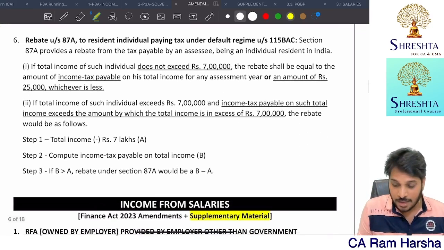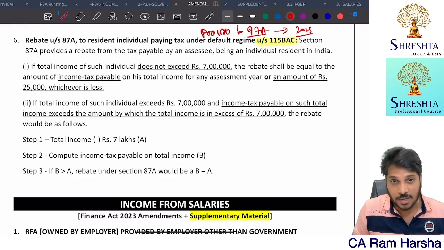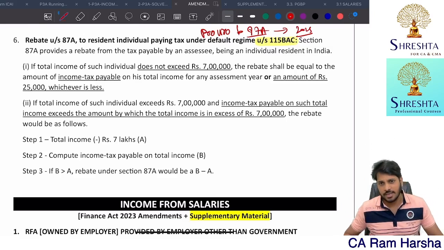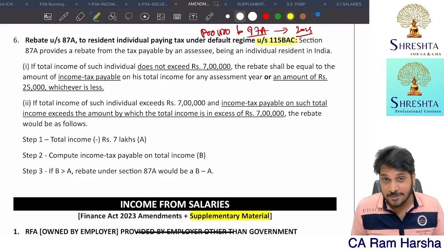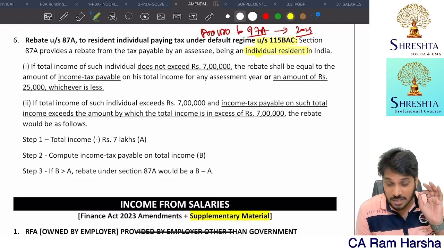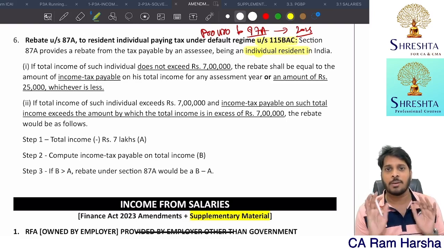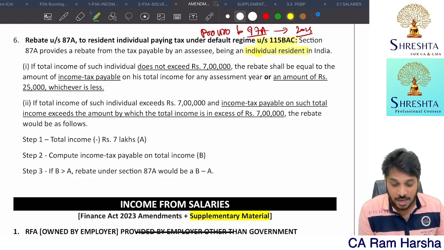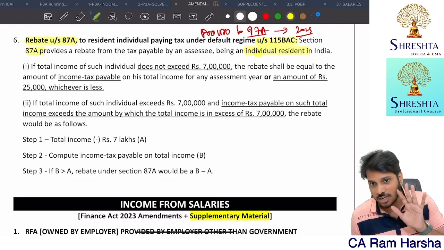Next, rebate. They have added a proviso to section 87A in the Finance Act 2023. As per that proviso, if an individual resident is declaring income under the default tax regime, if he does not exercise the option of shifting out, he is also eligible for 87A rebate at an increased limit. It's not 12,500.